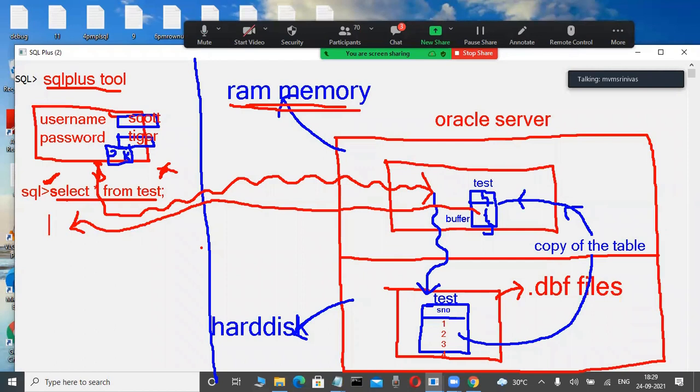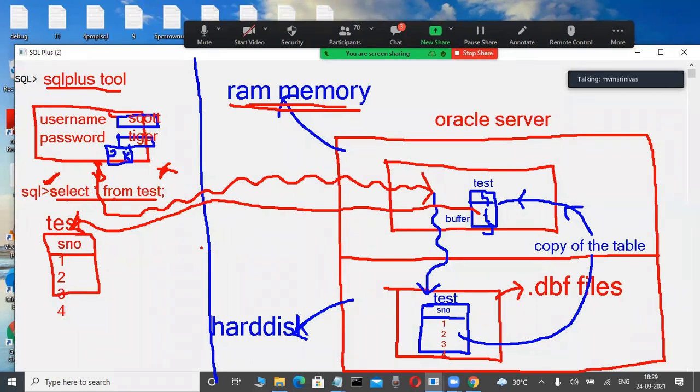But explicitly it is very easy: we just use select star from something. Check it out here. This test is a table. In this test table, S number is a column, and here 1, 2, 3, 4 are the values.